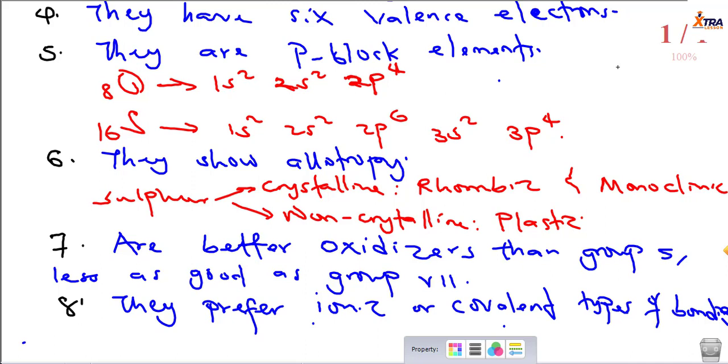So thank you for sticking with us in this lecture. In the next lecture, we'll move to group 7 elements, one of the most important groups of the periodic table. Group 1, group 7, group 0. So please join us when we discuss group 7 of the periodic table and let's study their chemistry.